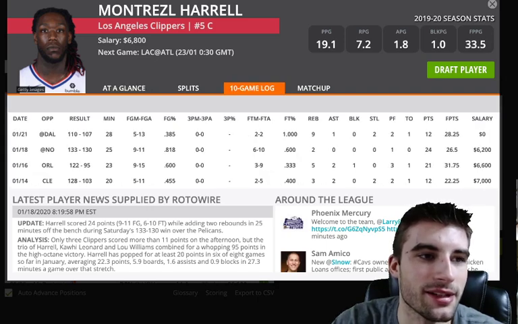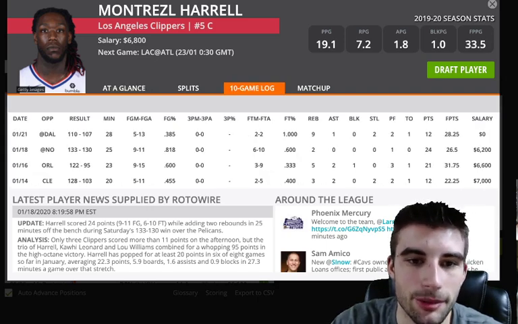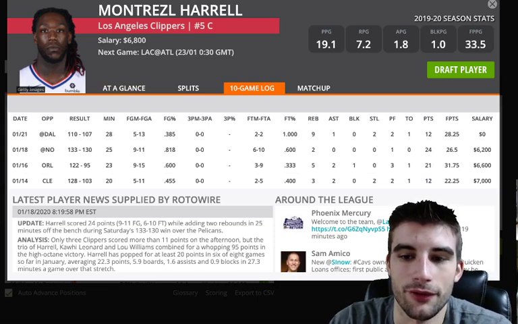Again, he'd be one of the better plays on the slate if everyone's out for the Clippers. He's just a good play in general if one of them's out. But he has not been playing well recently. But again, there'd be a lot of usage.